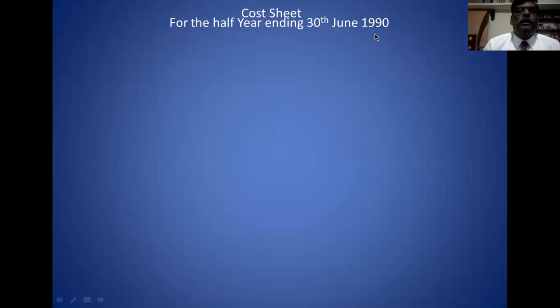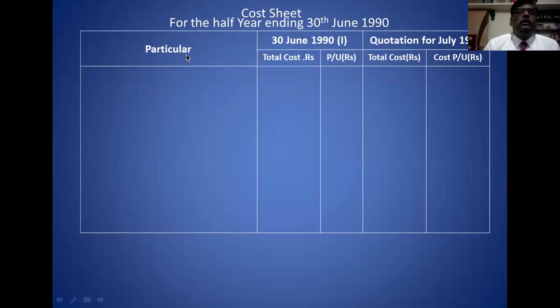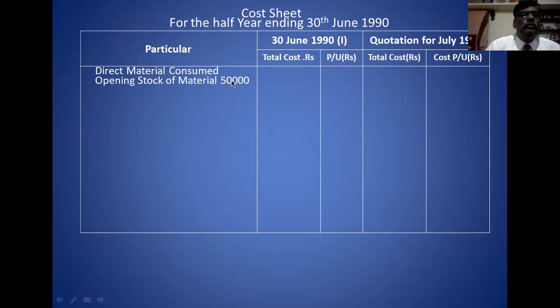Cost sheet for the half year ending 30th June. Particulars: the June 30, 1990 column, first period, is the actual part, and the quotation for July 1990 is the estimation part. First I'll take the material consumed. We have to calculate the material consumed.